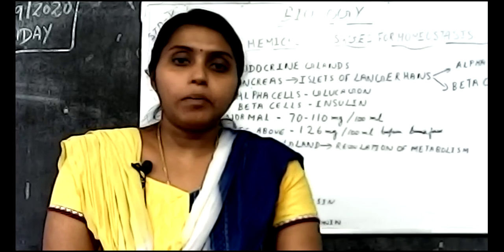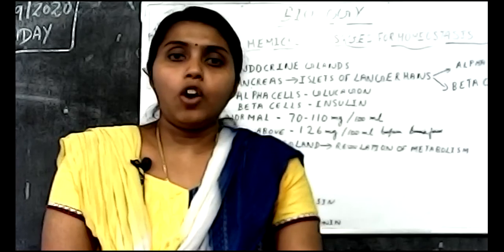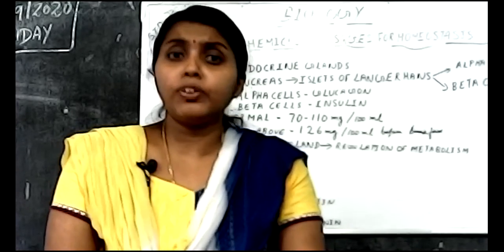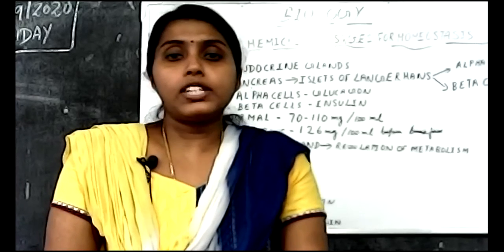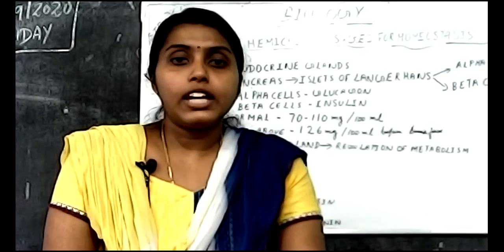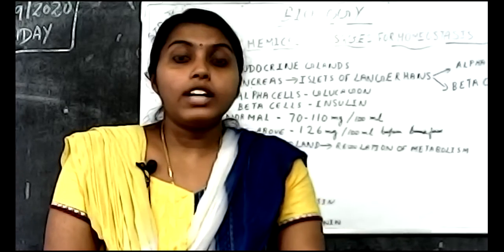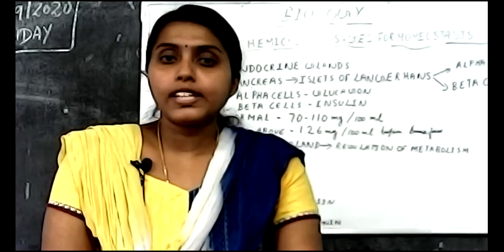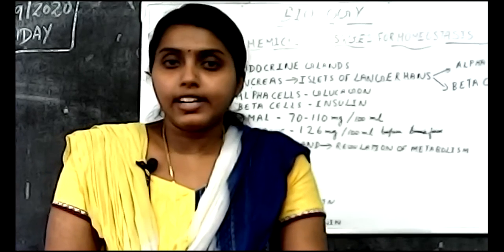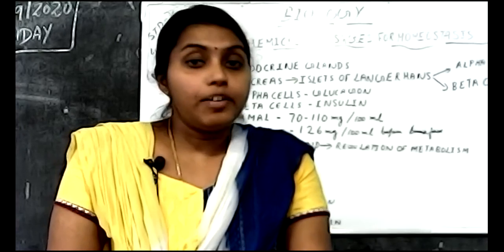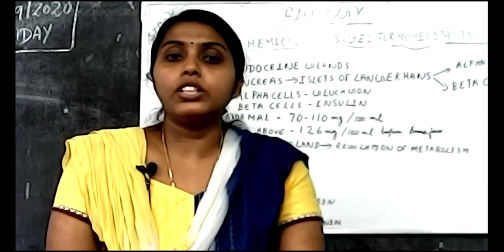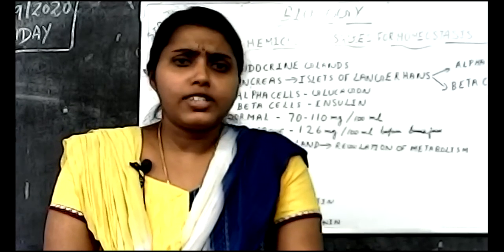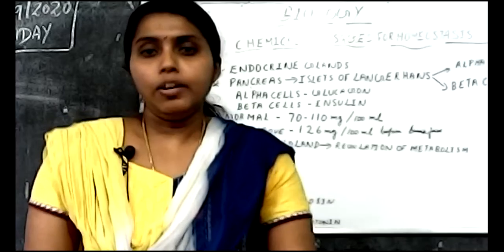The function of thymosin is that it helps in the maturity of the T lymphocyte. What is a T lymphocyte? You will study later. Lymphocytes are white blood cells. So thymosin helps in the maturity of the T lymphocyte, and the T lymphocyte provides immunity for us. So thymosin is the youth hormone produced by the thymus gland, which is situated behind the sternum. It is active during infancy, and it constricts when we reach puberty or maturity. So it's known as the youth hormone.